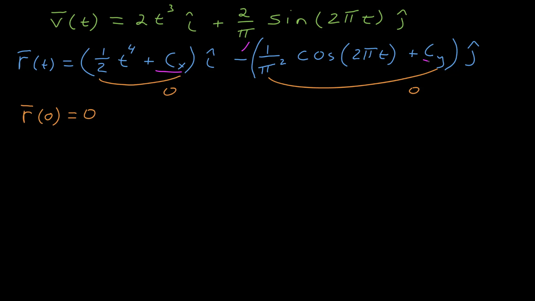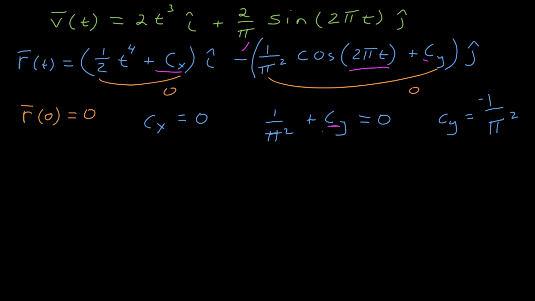To find the constants, I use the fact that the position is equal to 0 at t is equal to 0, which means the components must both be equal to 0. For the x component, that's easy enough because I put in 0 for t, and then I just have c sub x, and if the whole thing must be 0, then c sub x has to be 0. For the y component, it's a little different. If I put in 0 for t here, cosine of 0 is 1. So that means for the whole component to be 0, negative 1 over pi squared plus this constant c sub y must be 0, and therefore the constant c sub y is equal to 1 over pi squared.